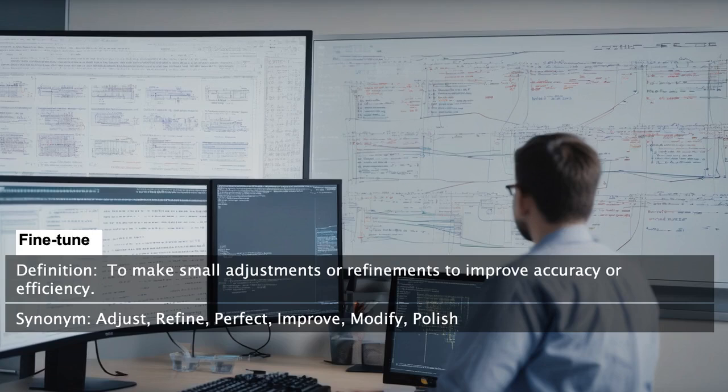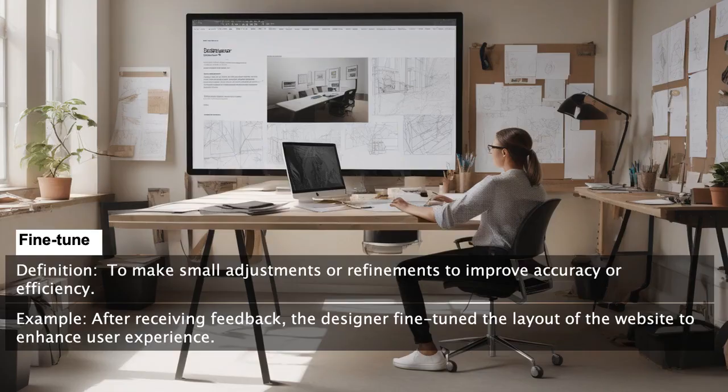Fine-tune. To make small adjustments or refinements to improve accuracy or efficiency. Synonym for fine-tune: adjust, refine, perfect, improve, modify, polish. After receiving feedback, the designer fine-tuned the layout of the website to enhance user experience.